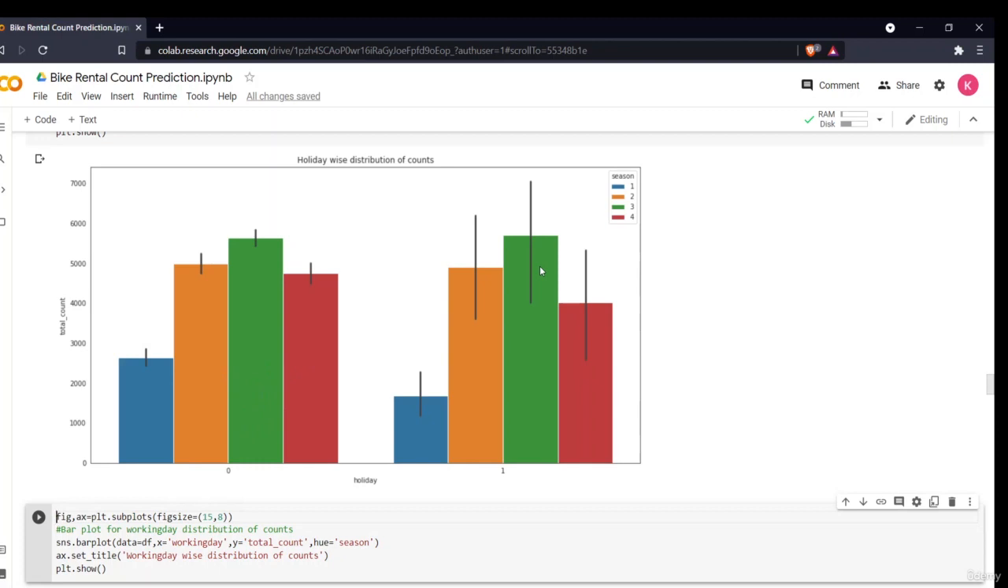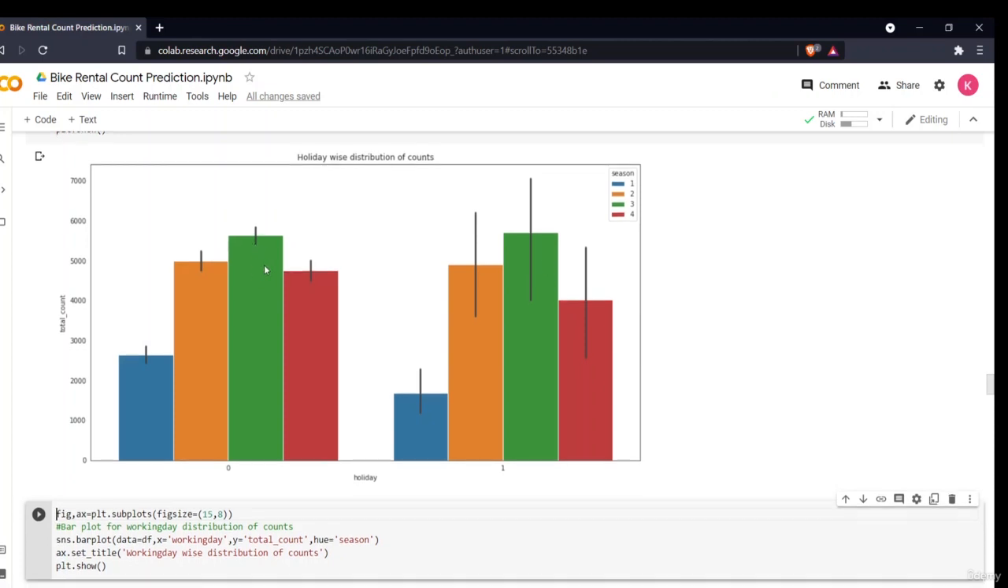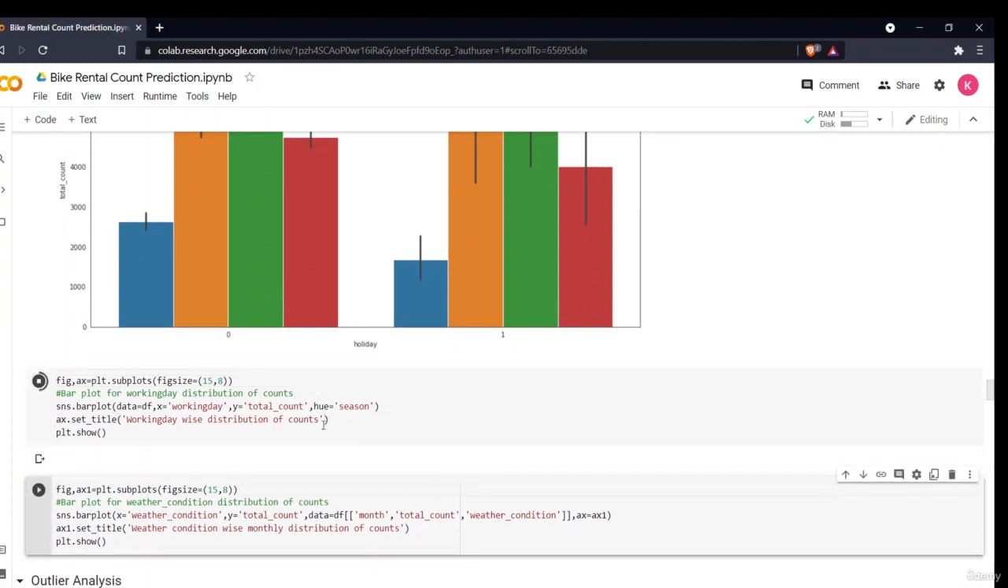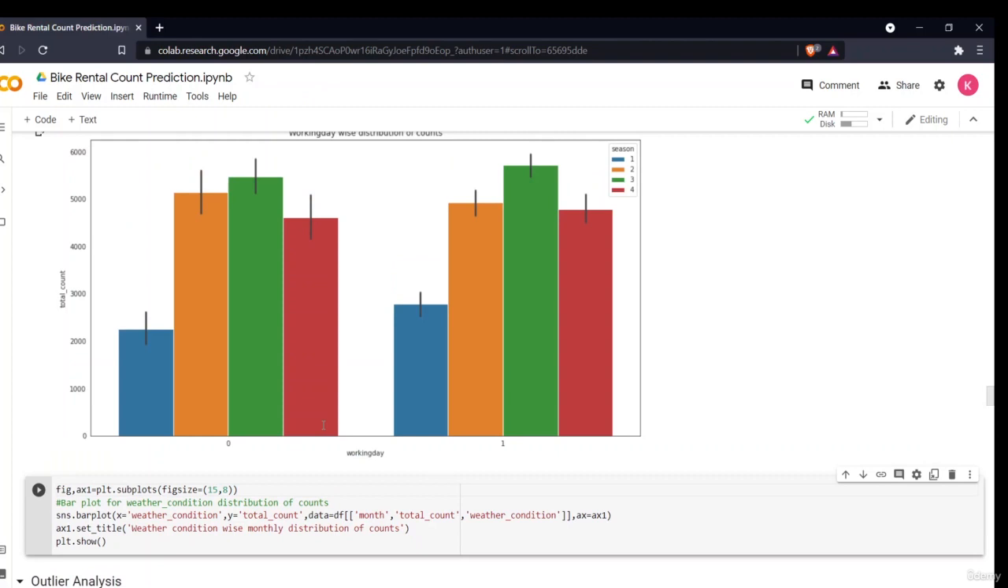Obviously in the fall season people like to go out, right? People like to rent bikes and they like to go and roam. So that's why that season has the highest bike rental. Now in the same way, we can see what our count is on the working day. If it is a working day, the count is more or less the same for both. There is not much difference. As usual, the first season, spring season, has the least count, and the third season is the highest one.